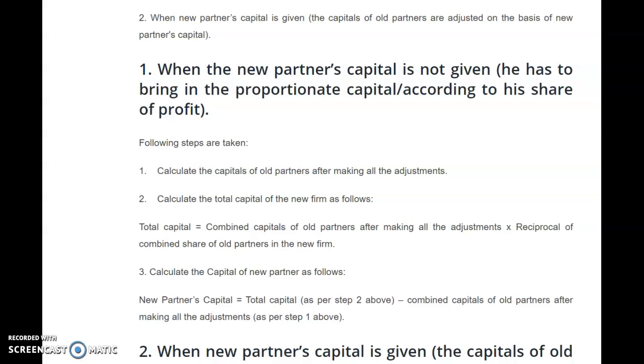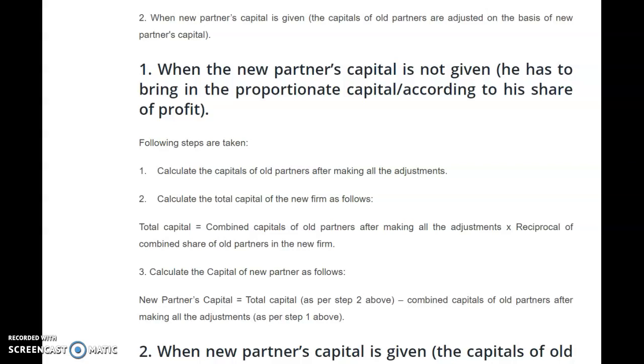After finding out the total capital of the firm, you have to find out the capital of the new partner which is brought in by him by taking his share of profit in the firm. This way you will find out the amount of capital brought in by the new partner.